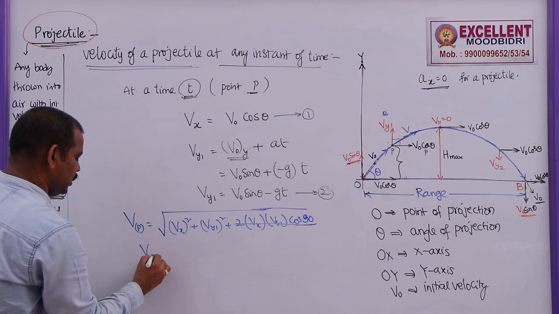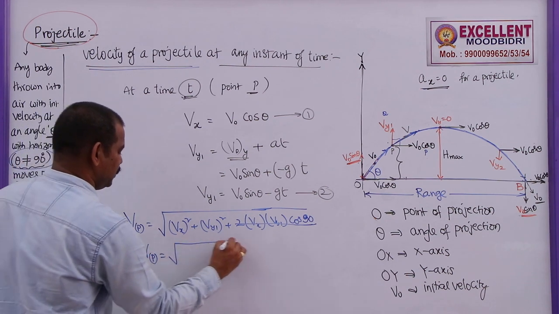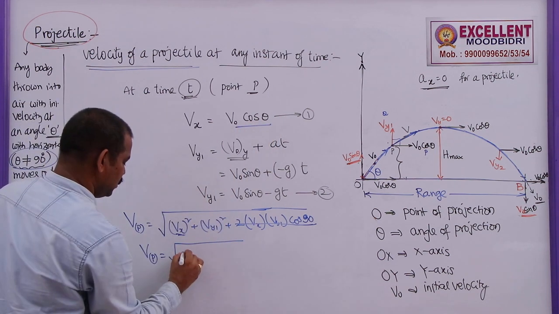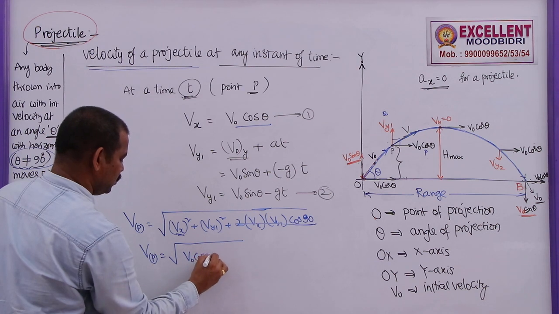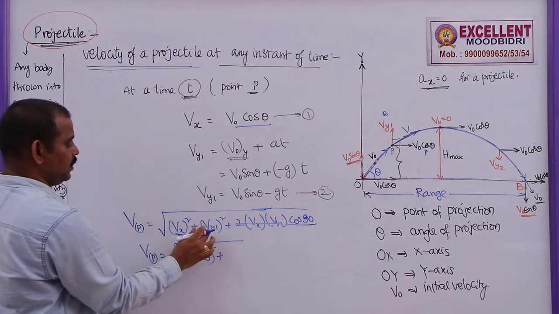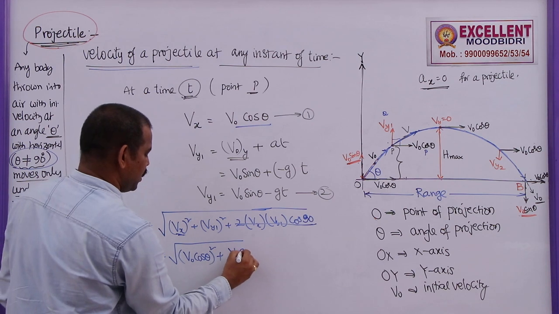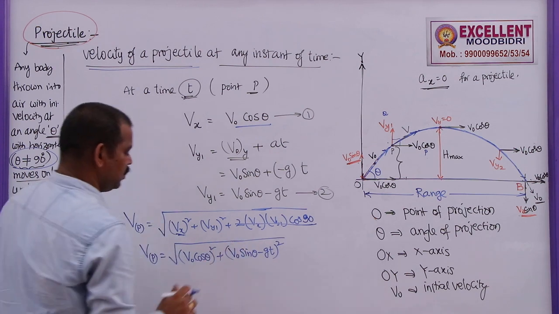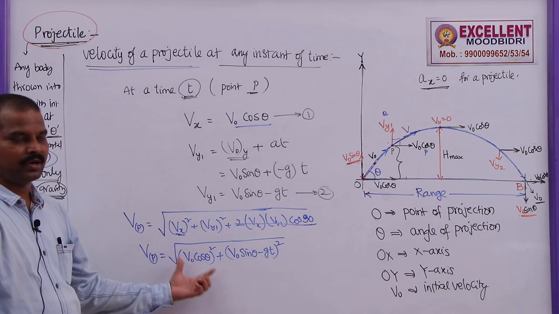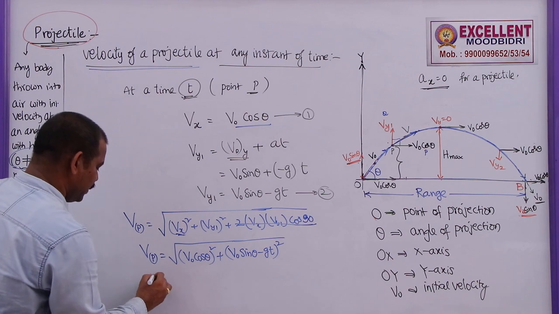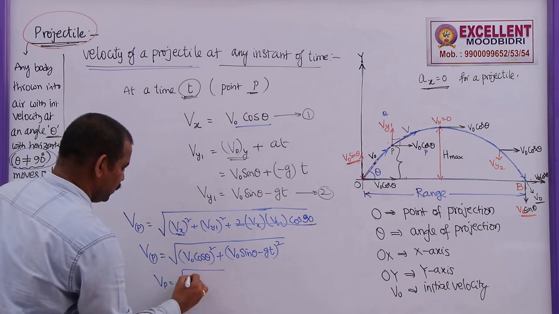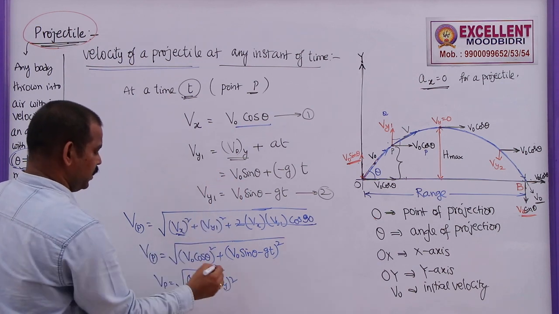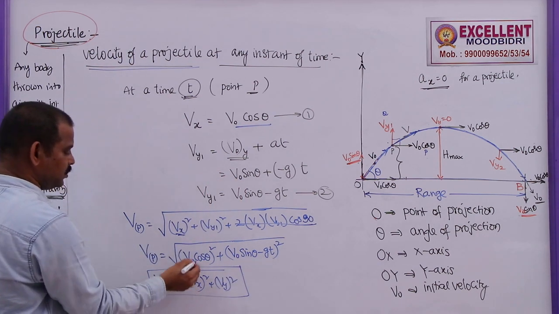So the velocity at any instant of time for a projectile at point P is given by root over Vx square plus Vy square. What is Vx? This is V naught cos theta whole square. What is Vy? This is V naught sin theta minus gt whole square. So this is the expression to find the velocity at any point. This can also be written simply as root of Vx square plus Vy square at that point. So this is the simple equation, but here I substitute these values.